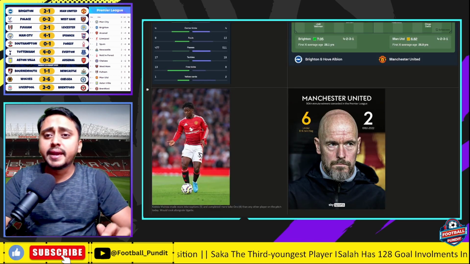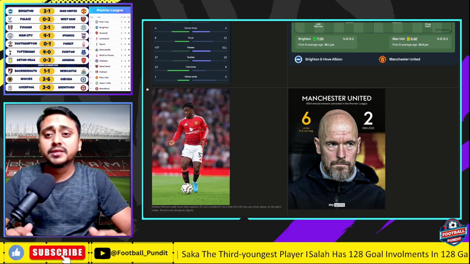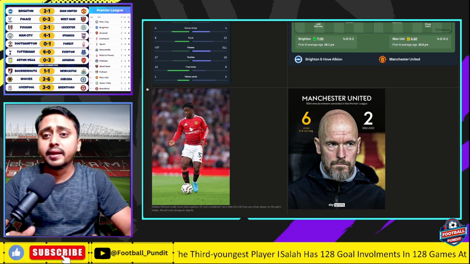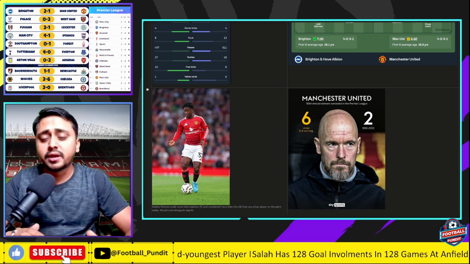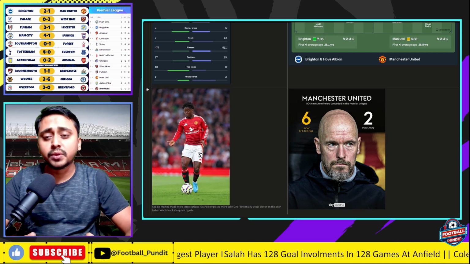Now I really want to take a moment and talk about Marcus Rashford. There was a lot of trolling happening for Rashford. I understand that he didn't have a good game. He was quiet. He didn't affect the game as Manchester United fans would have needed. But there is something that we need to discuss about Marcus Rashford.